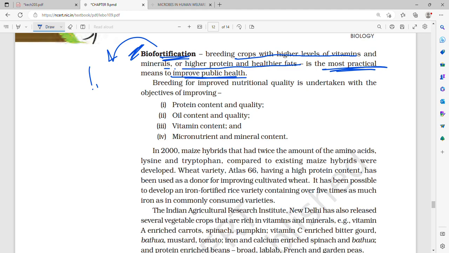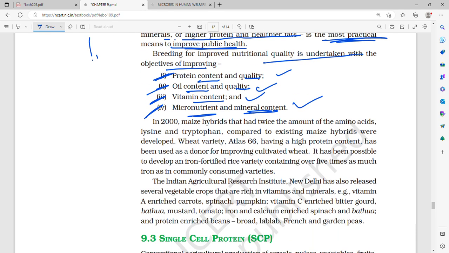Breeding for improved nutritional quality is undertaken with the objectives of improving protein content and quality, oil content and quality, vitamin content, and micronutrient and mineral content. What is biofortification? It is breeding crops with higher levels of vitamins and minerals, or high protein and healthier fats. It is the most practical means to improve public health.